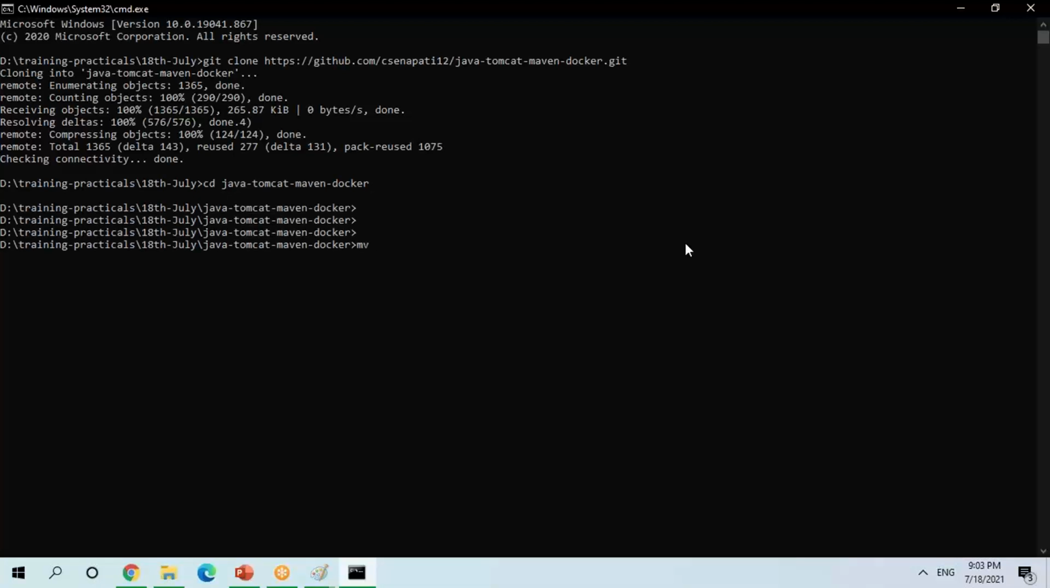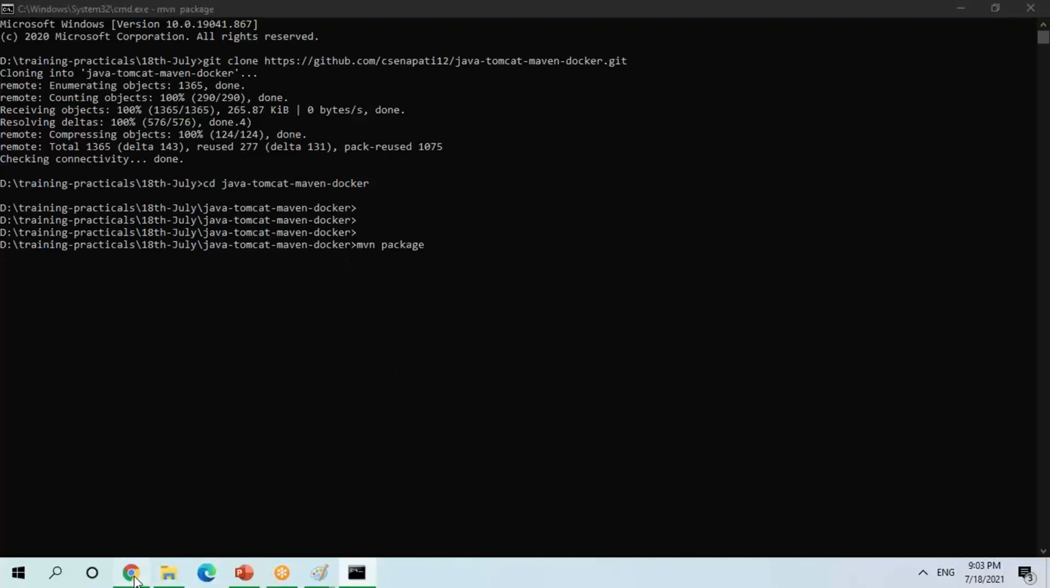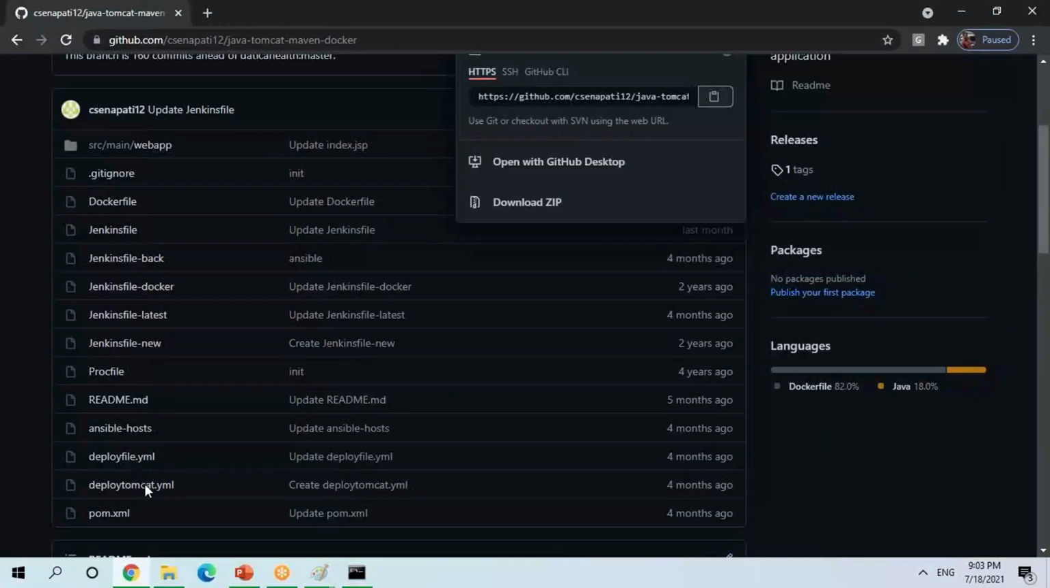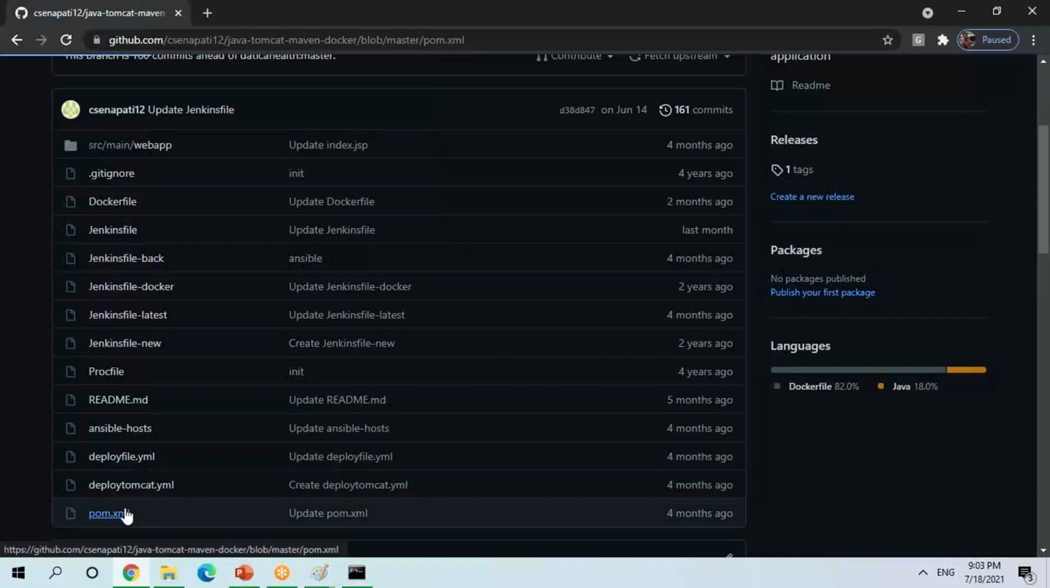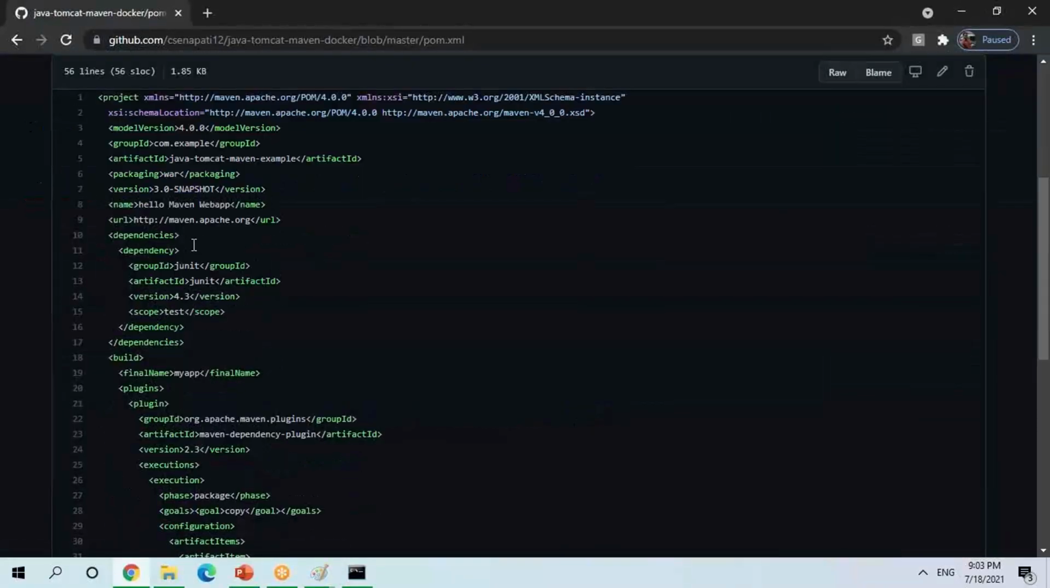So what I'm going to do, mvn, let's assume I'm going to do a package. So mvn package, what it will do, based on your pom.xml, it is going to go to your pom.xml and check what exactly it is. So based on the pom.xml, it is going to create your WAR file.